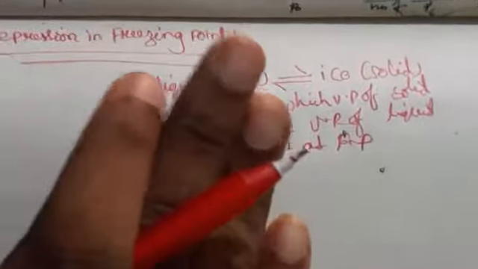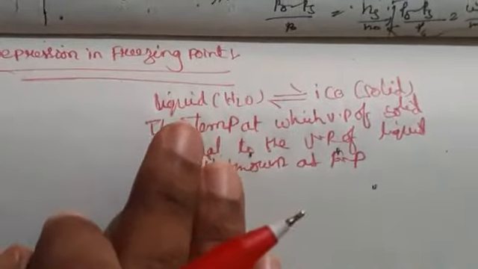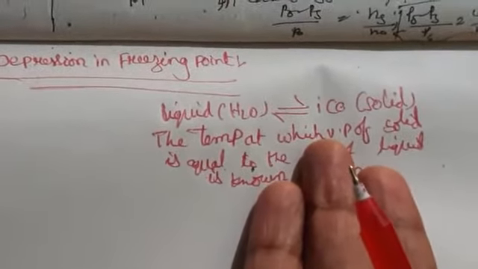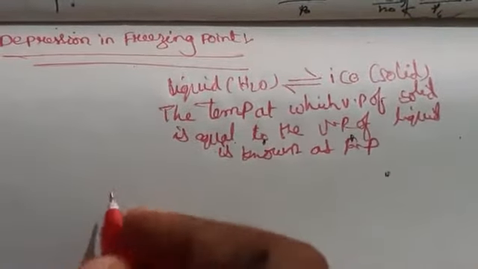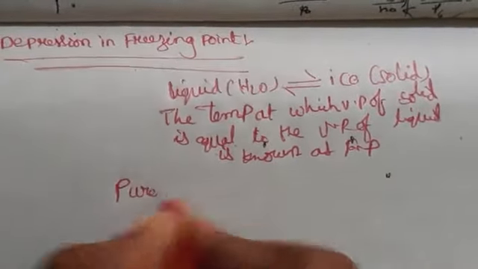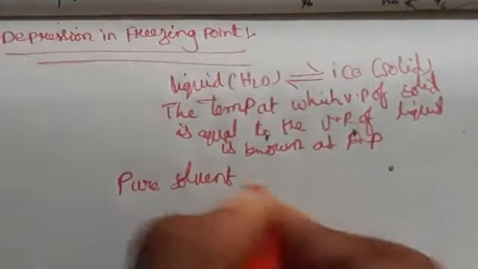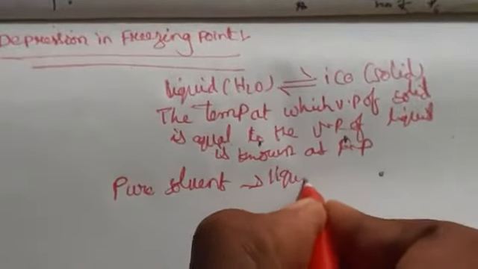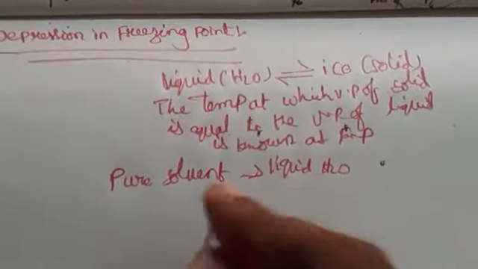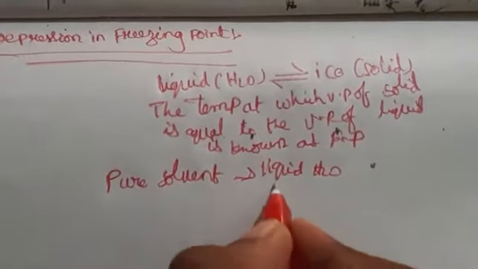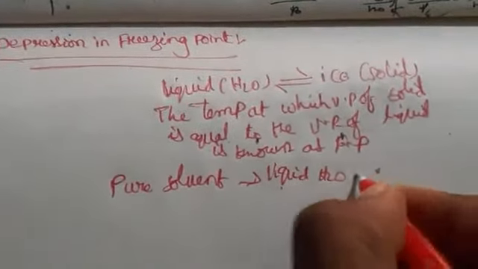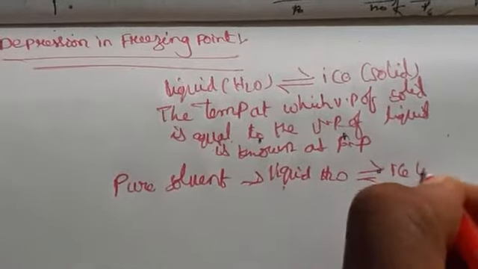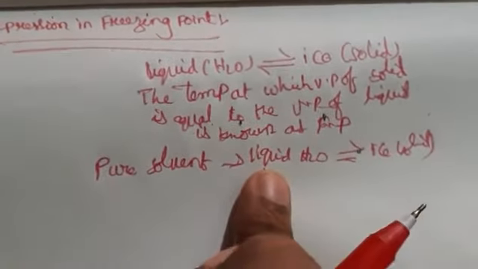Generally in colligative properties we are speaking about non-volatile solute. So if I add to the ice cubes, generally ice in pure solvent indicates water, liquid H2O, which is converting to ice, I have told. So this is the pure solvent.